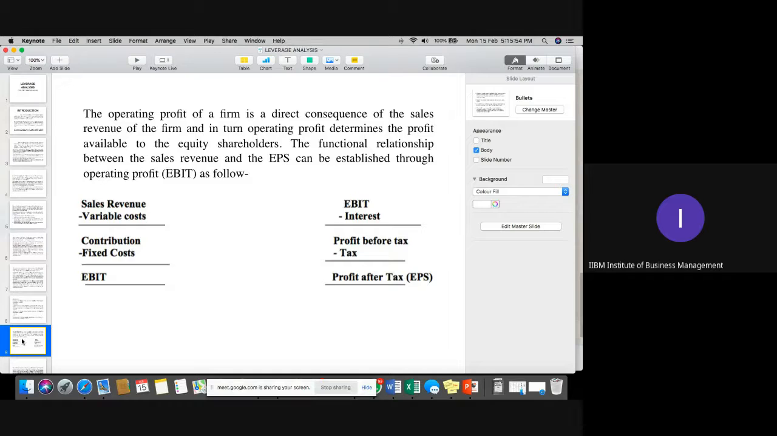Is it clear, everyone? This income statement is very important while solving questions of leverages. Students, please kindly confirm. Is it clear? I think this part we covered in the last class only.